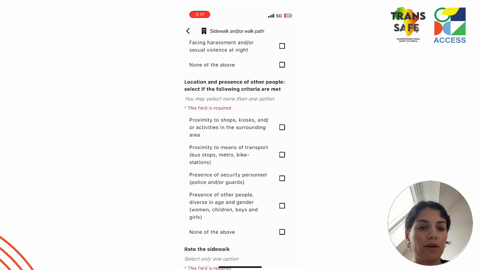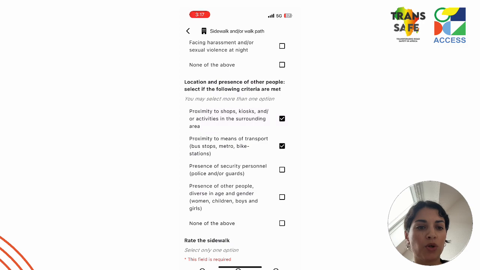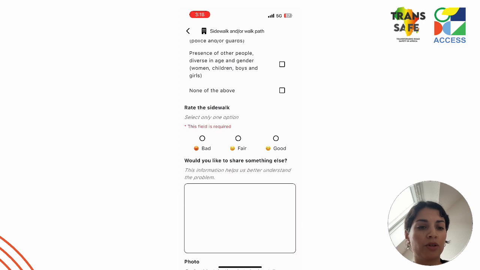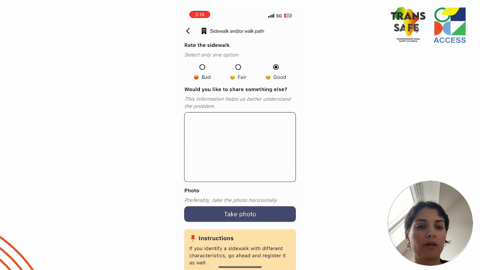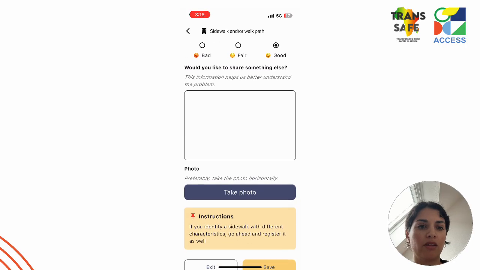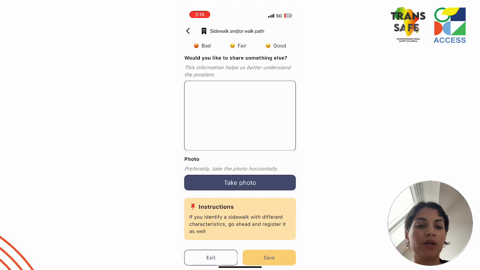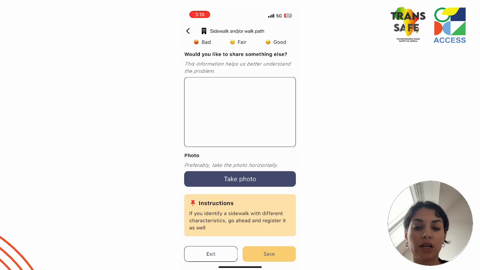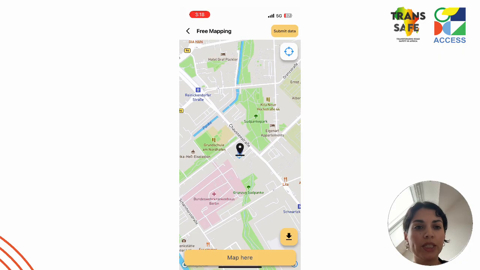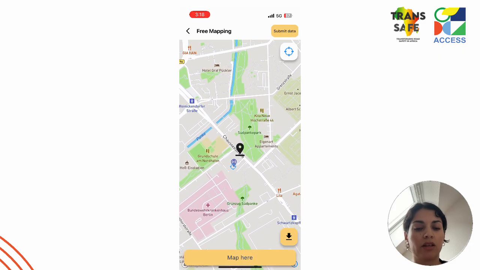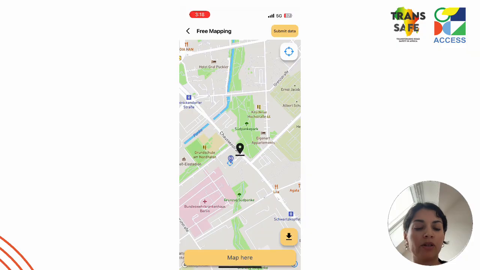Then we can assess how is the location, if it is near to shops, if it is near to bus stops or bike stations, and finally rate the overall perception of the sidewalk, if we find it bad, fair, or good. We can leave comments and also take photographs, and once we are done, we save the object, and then we have the dot already mapped.